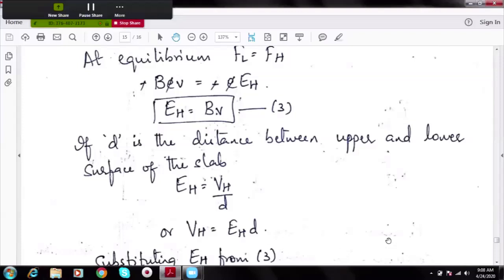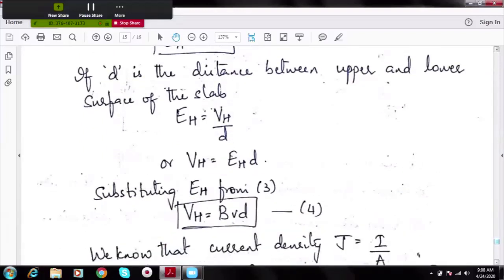Please note, we are trying to derive what is the expression for Hall voltage. We are trying to derive what is VH. So we have to substitute for EH from equation 3 in the above equation. That is, we substitute EH is equal to BV in the equation VH is equal to EH into D. So on substituting for EH, I get Hall voltage is BV into D.